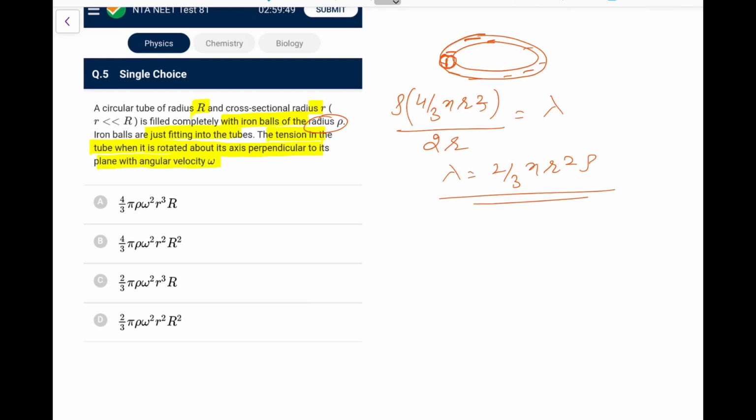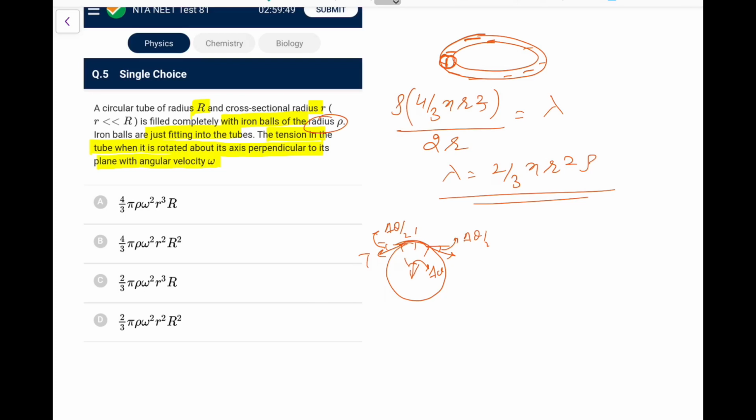This is the first thing you should remember. Now the tension in the tube. The standard way of calculating tension in these cases is to take a small section subtending angle delta theta. This would be T, and if you take the midline, these angles are delta theta by 2.